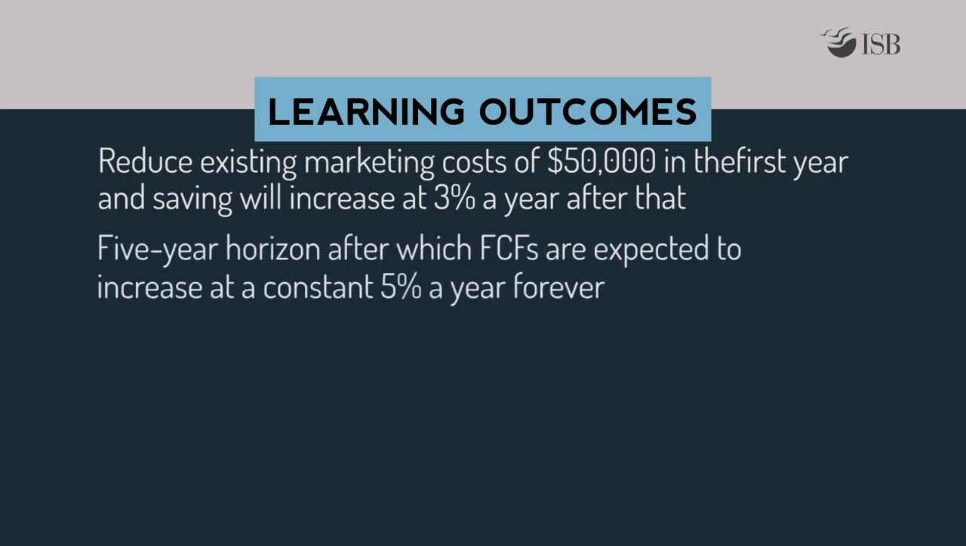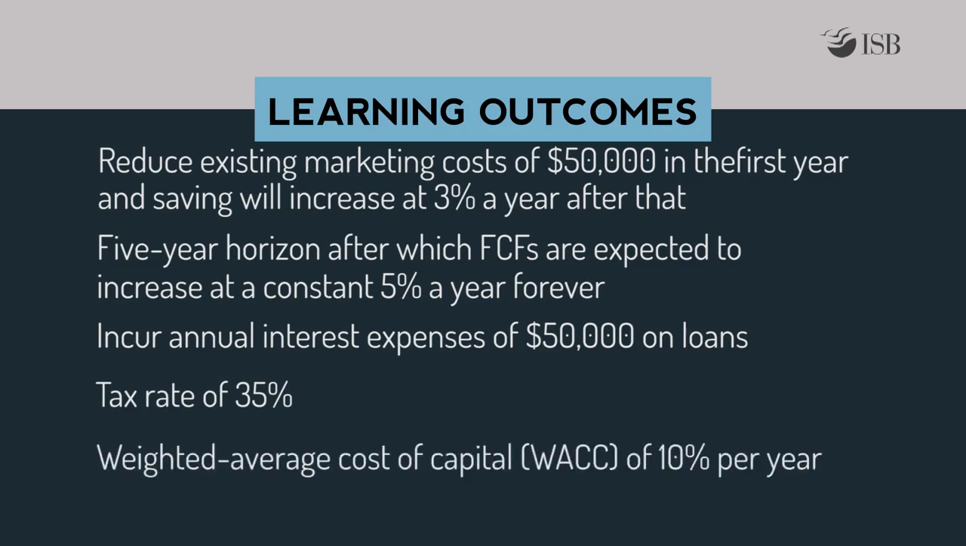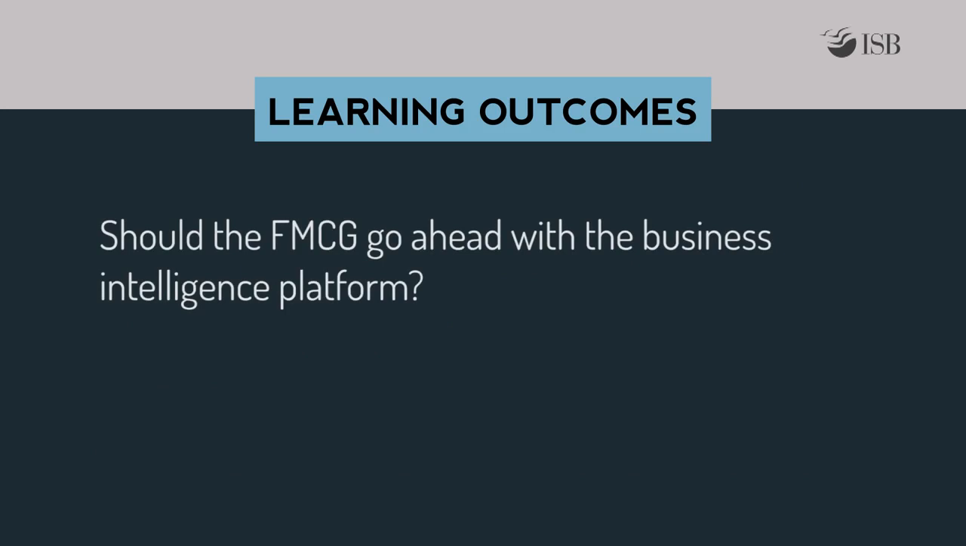We will look at a 5-year horizon, after which FCFs are expected to increase at a constant 5% a year forever. The company will incur annual interest expenses of $50,000 on loans that the company has taken to fund this project. The company has a tax rate of 35% and a weighted average cost of capital of 10% per year. Should the FMCG go ahead with the business intelligence platform?